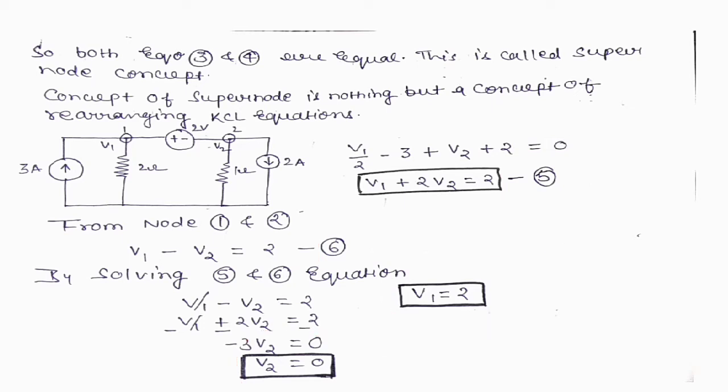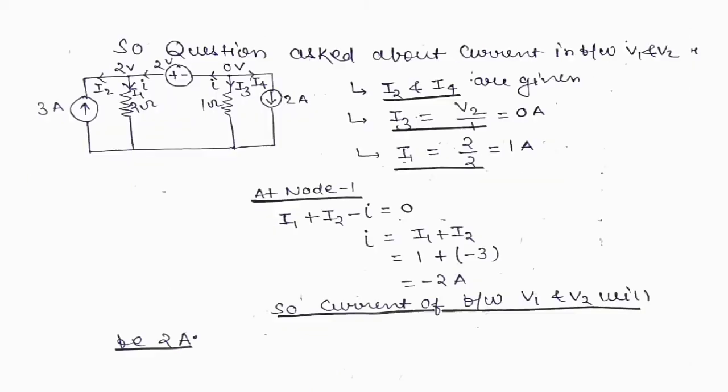In the question, it is asked what is the current of this branch. So how can we get this current? The question asks about the current in between V1 and V2.